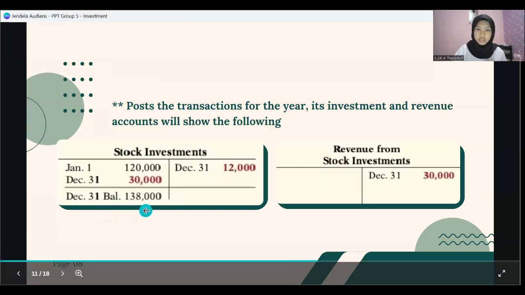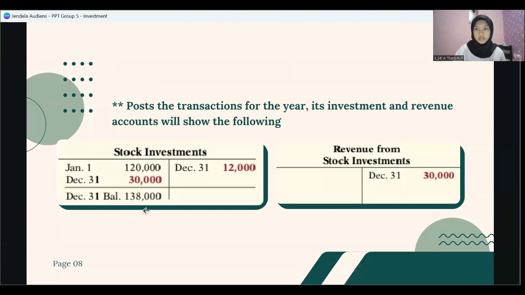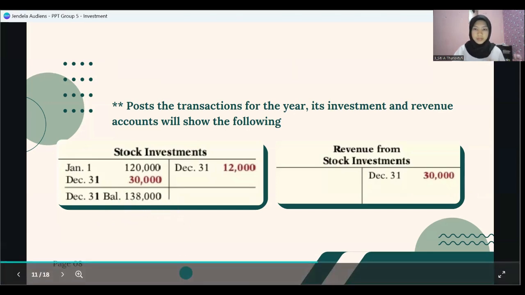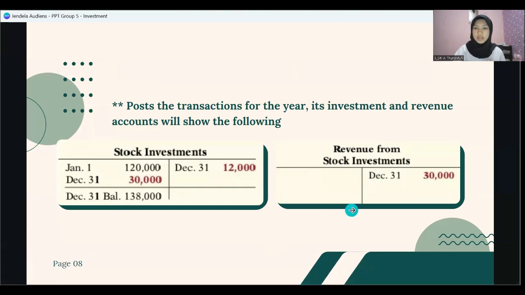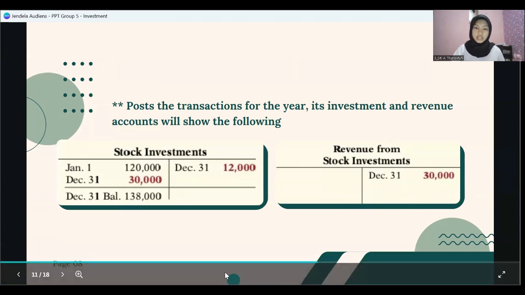And the total balance will be 138,000. And for the revenue from stock investment, on December 21st it will be 30,000 in credit.